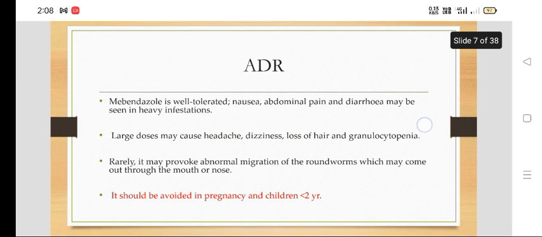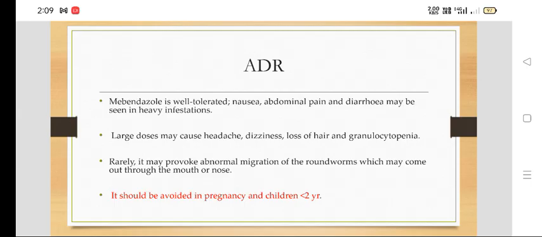Then what are the adverse effects of mebendazole? It is well tolerated. Nausea, abdominal pain and diarrhea may be seen in heavy infestation, such as severe hookworm or roundworm infestation; GI symptoms will be there. Large doses may cause headache, dizziness, loss of hair, granulocytopenia.